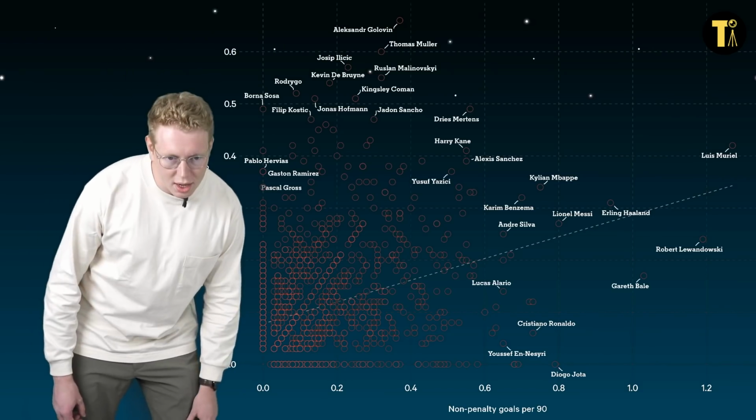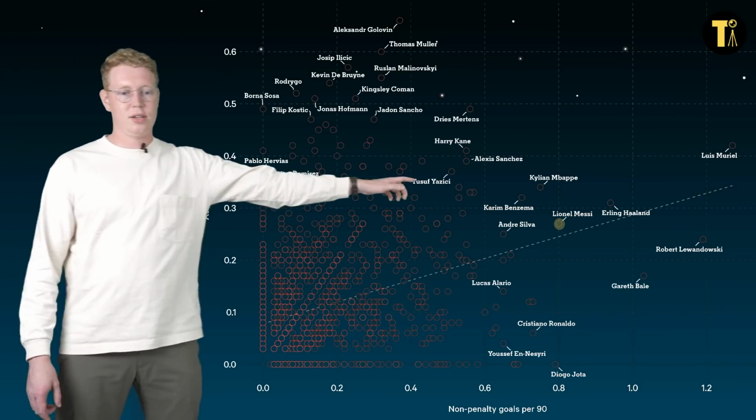From the things I've seen, headers, left foot, right foot, all different places in front of the pitch, I would have thought the most, that's where you're going with this one, would be Messi. Yeah. And where's Messi on the scattergram? It's always Messi though, isn't it? So he's good though. He's somewhere. He's right next to Erling Haaland over here.